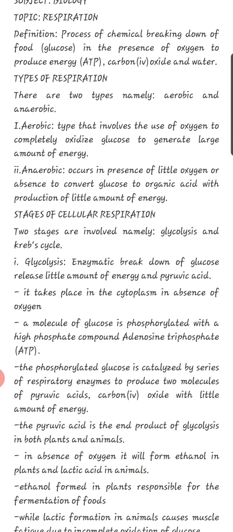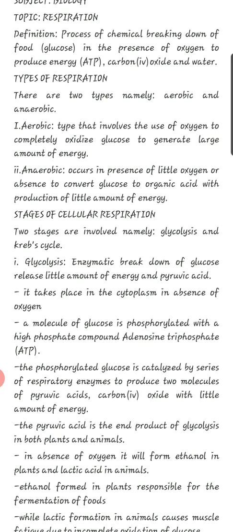Two, anaerobic respiration. This is a type of respiration that occurs in the presence of little oxygen or absence of oxygen to convert glucose to organic acid with the production of little amount of energy. Stages of cellular respiration. Two stages are involved, namely glycolysis and Krebs cycle. One, glycolysis. This is the enzymatic breaking down of glucose to release little amounts of energy and pyruvic acid. It takes place in the cytoplasm in the absence of oxygen.